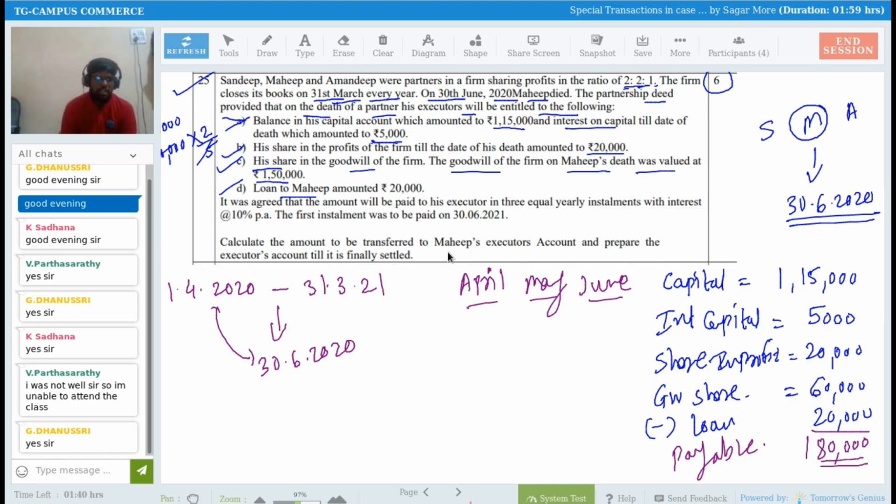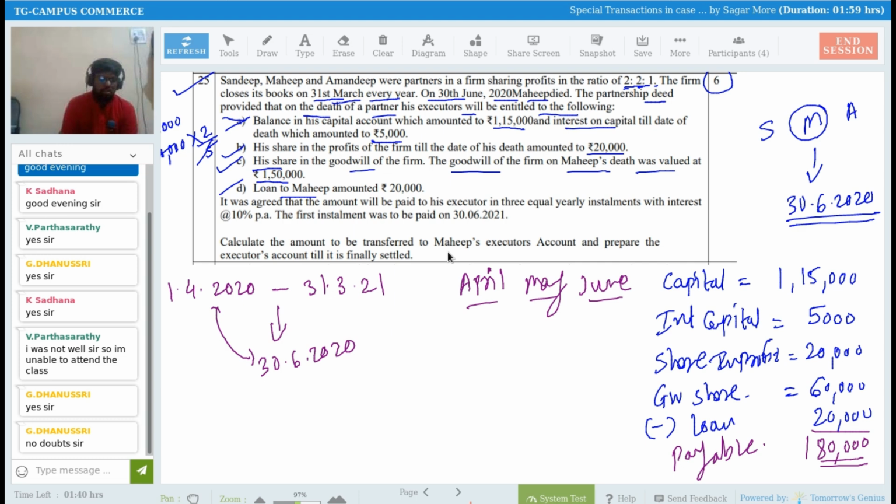Sadhana, Shivarish, Dhanushri. Understood? How did I get 1,80,000 rupees? Okay, no doubt so far. Sir, please repeat this number, sir.